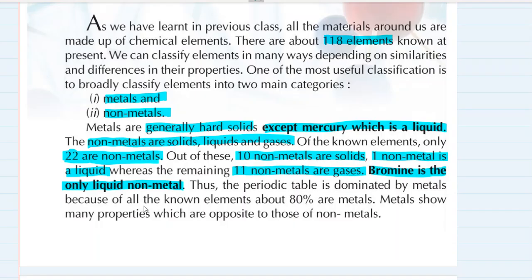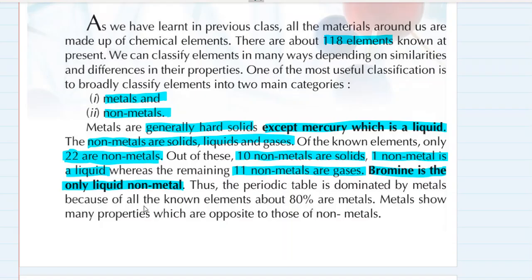Remember that. And here, don't tell me that, sir, water is also a non-metal and it is liquid. Water is not an element. Water is a compound. Okay, so water does not classify into metals and non-metals as far as we are concerned with the classification of elements. It is a compound.